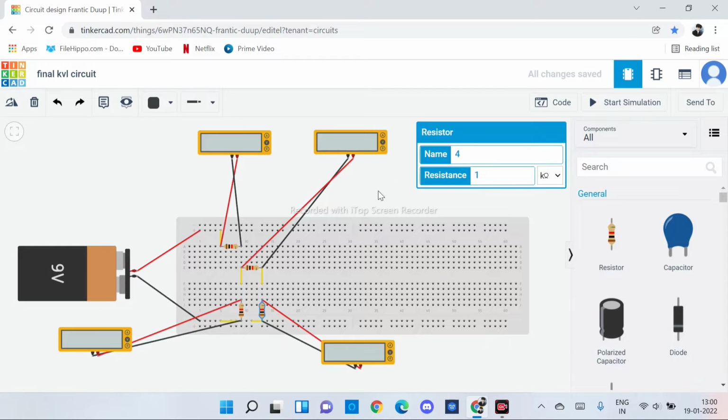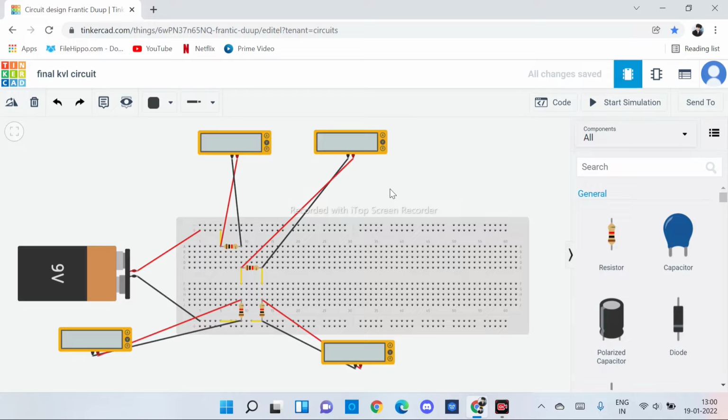Now we are going to see how much voltage is running through them. As you can see, the multimeters are showing the voltage that is running throughout the resistors, and thus we can conclude that the KVL, the algebraic sum of voltage drop in any closed circuit is equal to 0. From the design, we can make a KVL circuit practically.